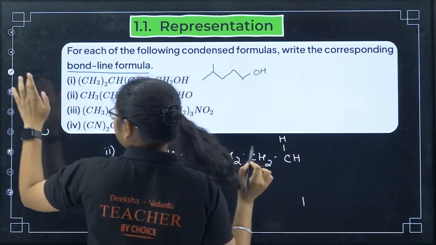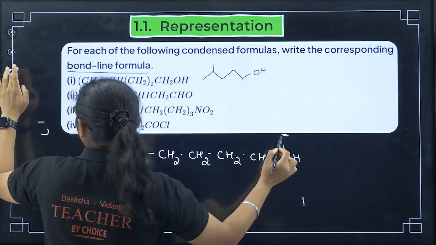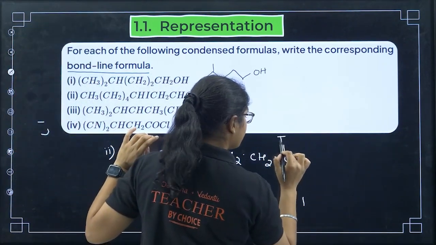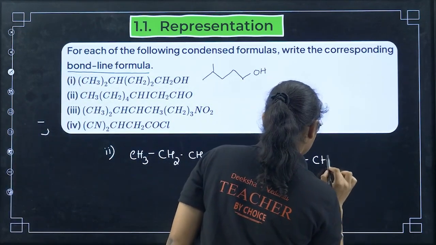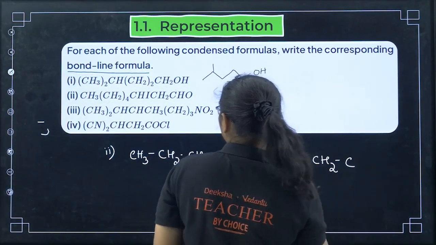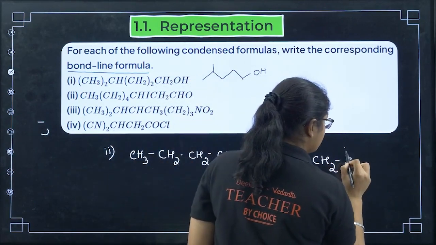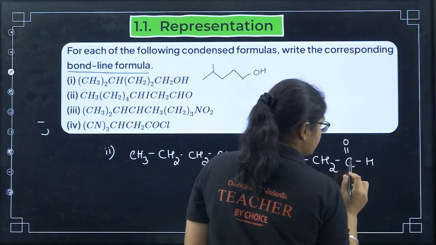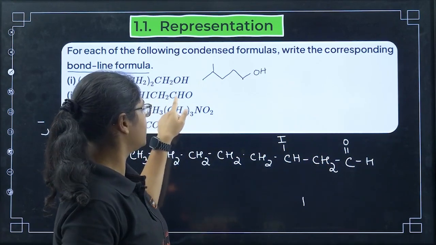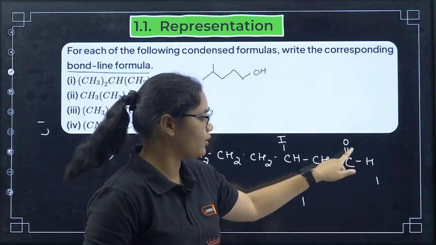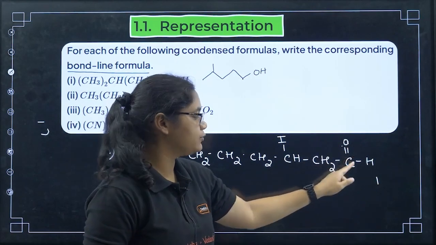So you have next CHI, I is there, right? And after that again you have CH2, and then you have CHO. Now here you see CHO is like this. Carbon should have 4 bonds, right? Already it has 1 bond with this carbon and 1 bond with hydrogen, and oxygen forms 2 bonds, so that is why there are 2 bonds here.